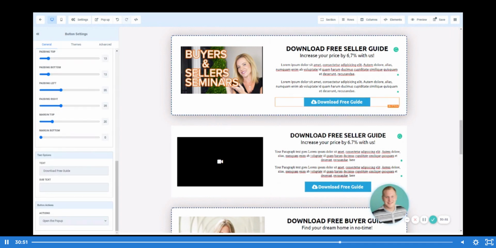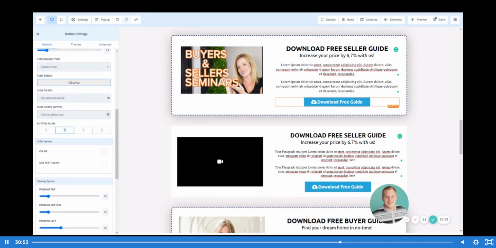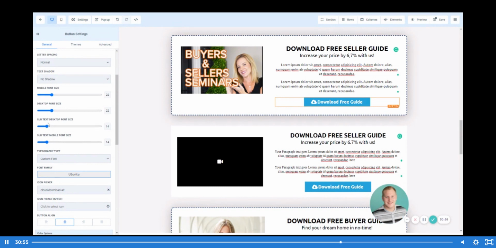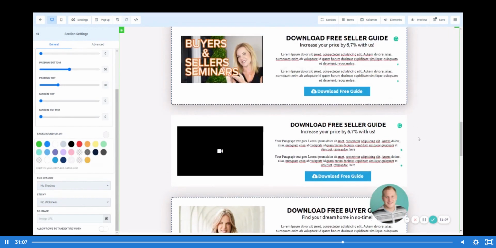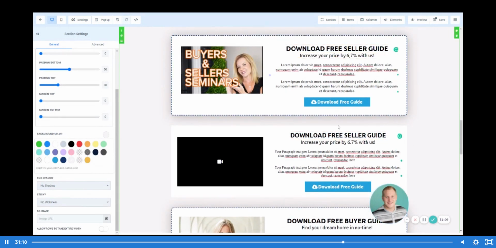All right, and what are we missing here? So mobile font size 22, then we've got subtext 14, subtext 14. So let's just go ahead and make these identical all the way down to the letter. 13. Awesome. So now we have this stuff pre-built in, and we're getting really close to looking almost exactly the same as what we have above.